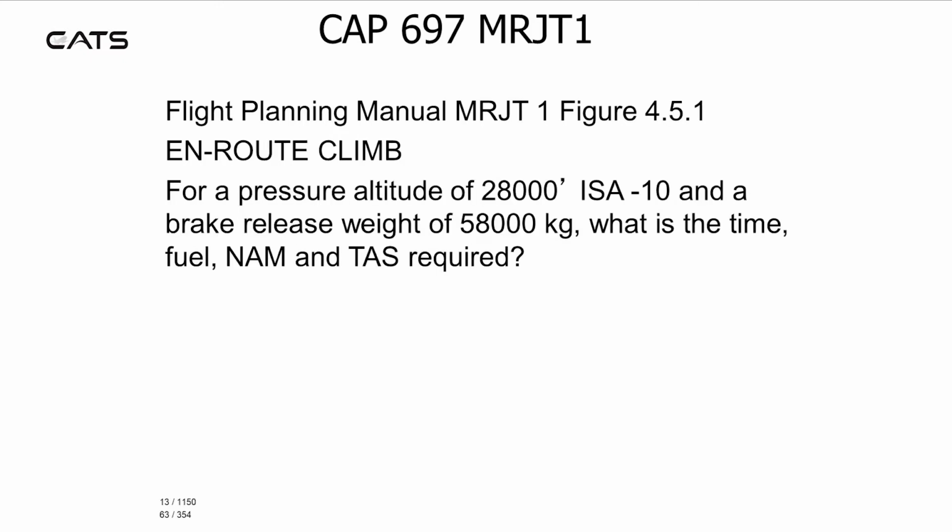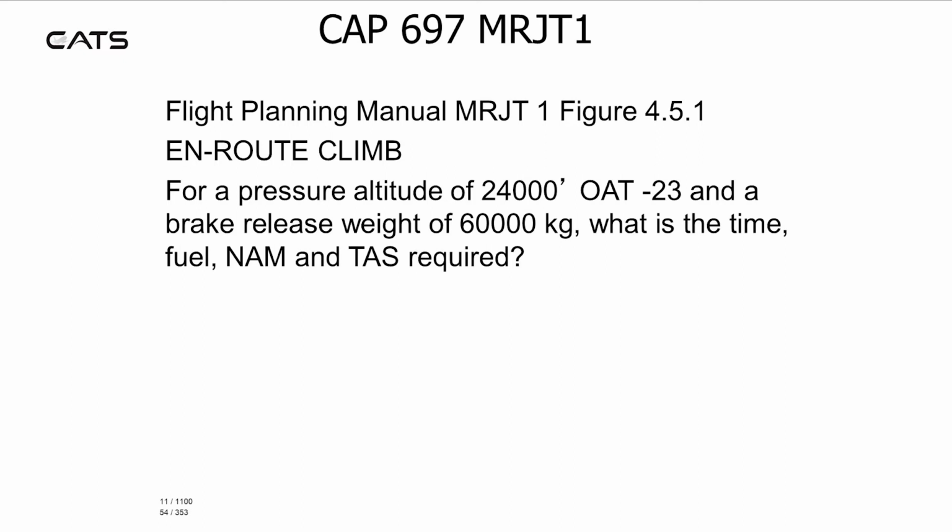En route climb is in figure 4.5.1. For a pressure altitude of 28,000 feet, ISA minus 10, and a brake release weight of 58,000 kilograms, what's the time, fuel, nautical air miles and TAS required? You should find 13, 1,150, 63 and 354.